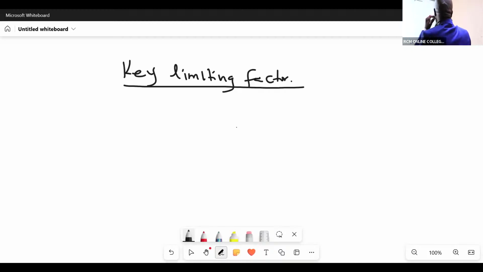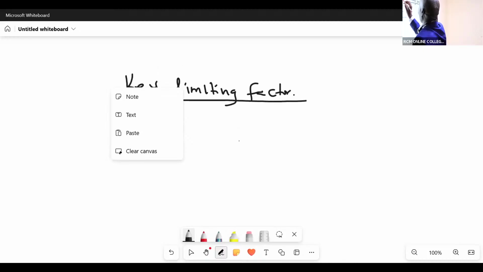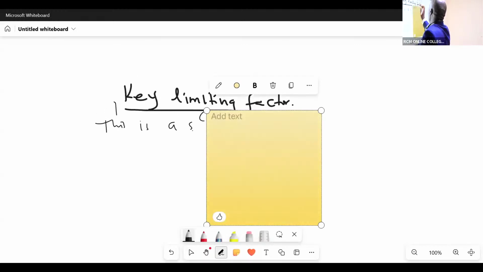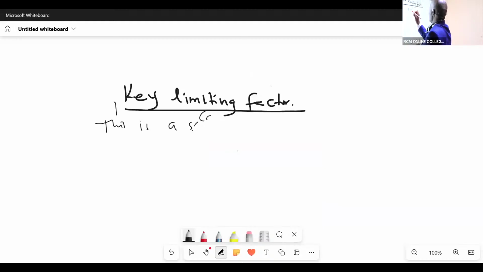Now, a key limiting factor is a scarce resource.